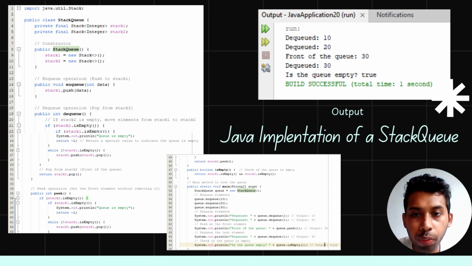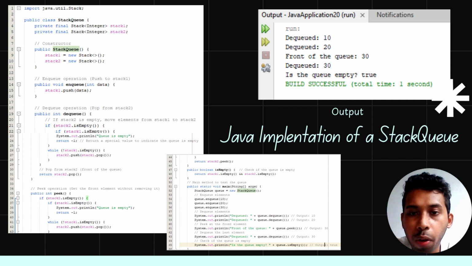And in the output, as the first step, we enqueue 10, 20 and 30 to the queue. These are pushed onto stack1 and there is no output yet because enqueue doesn't print anything. Then dequeue moves all elements from stack1 to stack2 in reverse order and pops the top of stack2, which is 10. Then it outputs Dequeue 10.